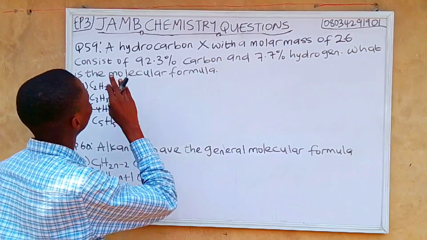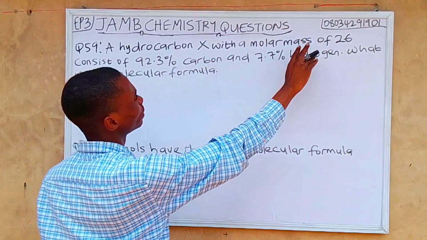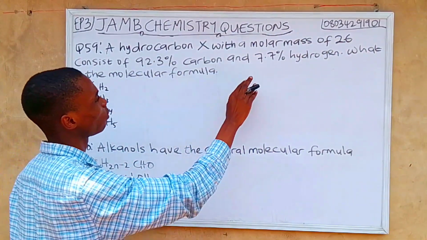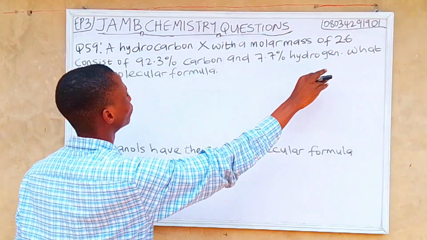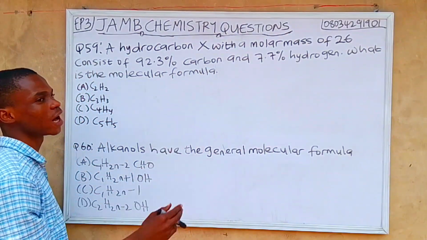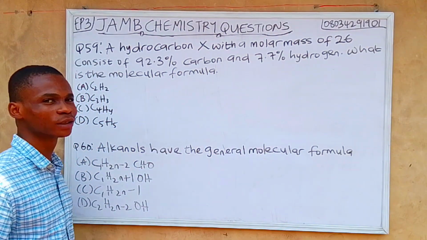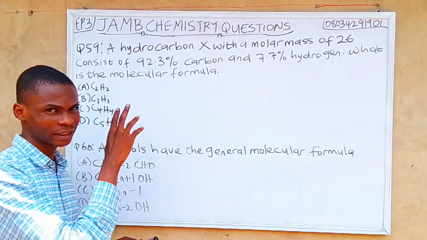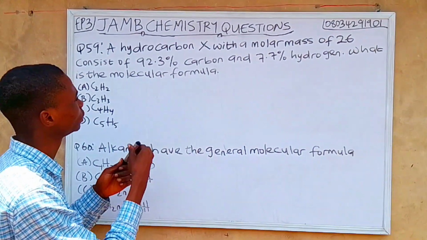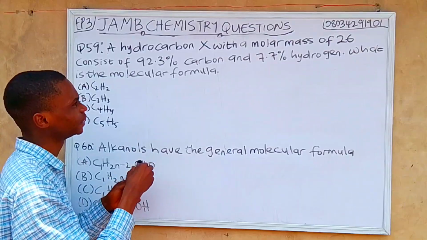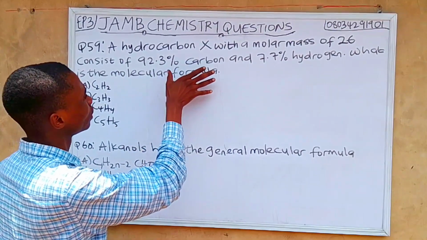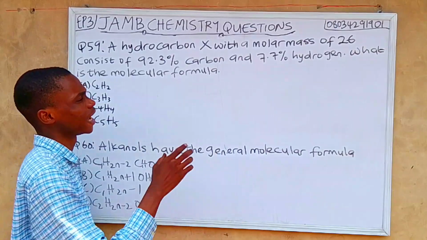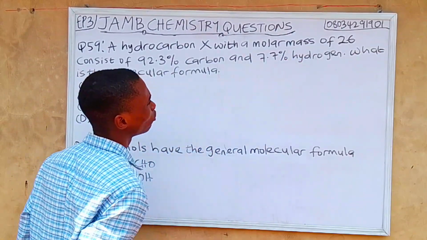Question 59. A hydrocarbon X with a molar mass of 26 consists of 92.3% carbon and 7.7% hydrogen. What is the molecular formula? I know most people find this question a bit complex, but I'll break it down for you. The first thing to do is to divide the percentage of carbon by its molar mass and the percentage of hydrogen by its molar mass.